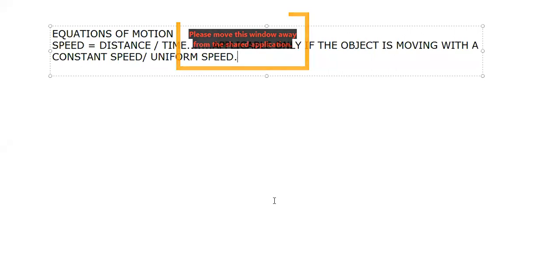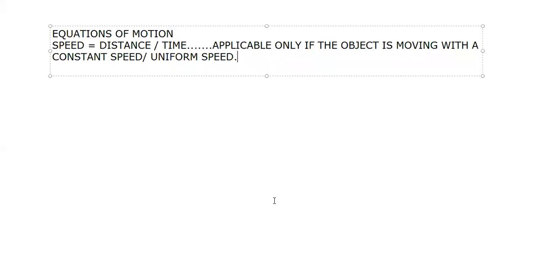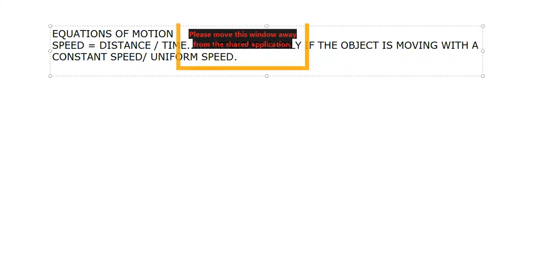My God, it is possible that at one moment the train is at rest, and the very next moment it is moving with a speed of 60 kilometers per hour? No, sir. No, sir.